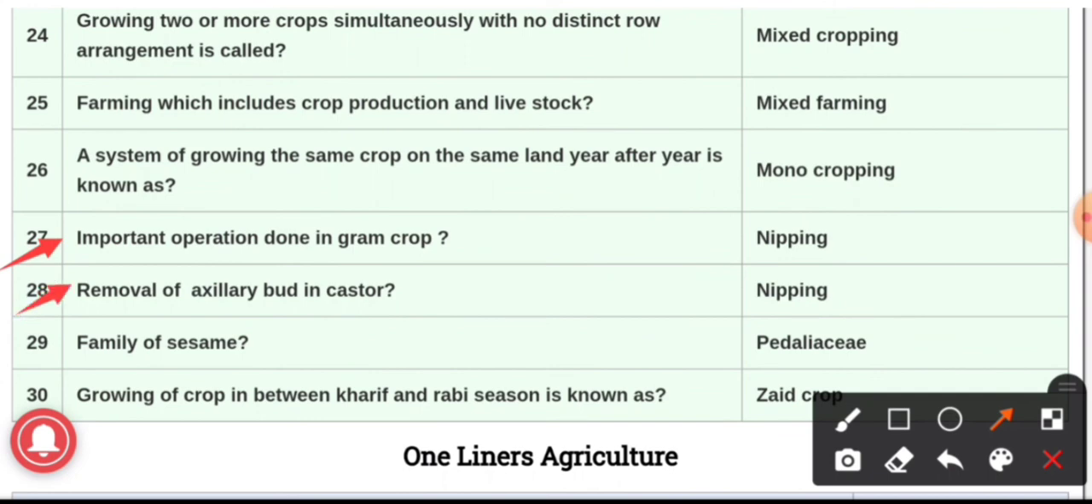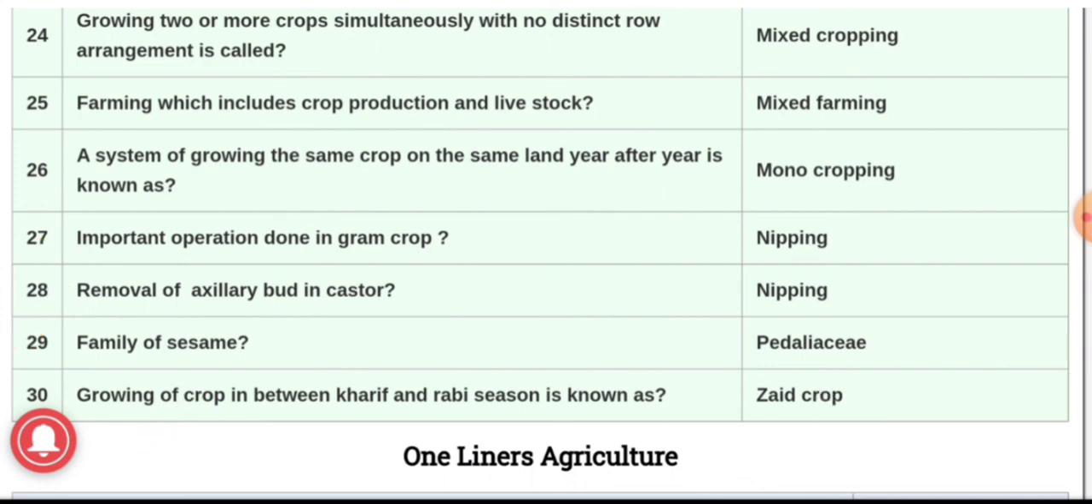Removal of axillary bud in castor, and the answer is nipping. Question number 29. Family of Sesamum, that is Sesamum indicum, and the answer is Pedaliaceae. Question number 30 and the last question. Growing of crop in between Kharif and Rabi season is known as Zaid crop.